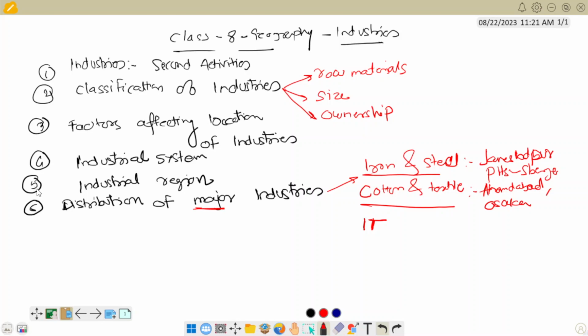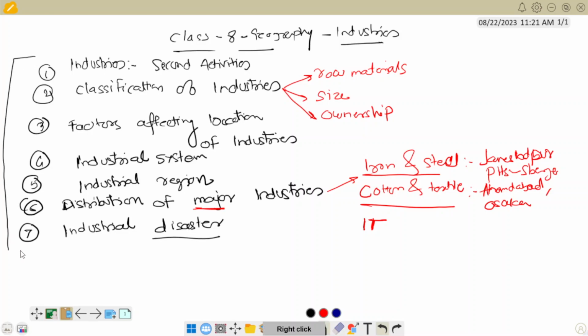There is one more point I forgot to write down, which comes before this distribution, but I will write it down here. That is the industrial disaster. What industrial disasters can happen, and what measures we can take so that these industrial disasters will not happen. So these are the points we are going to learn in this chapter, students. I hope you got the scope of the chapter and what we are going to study.